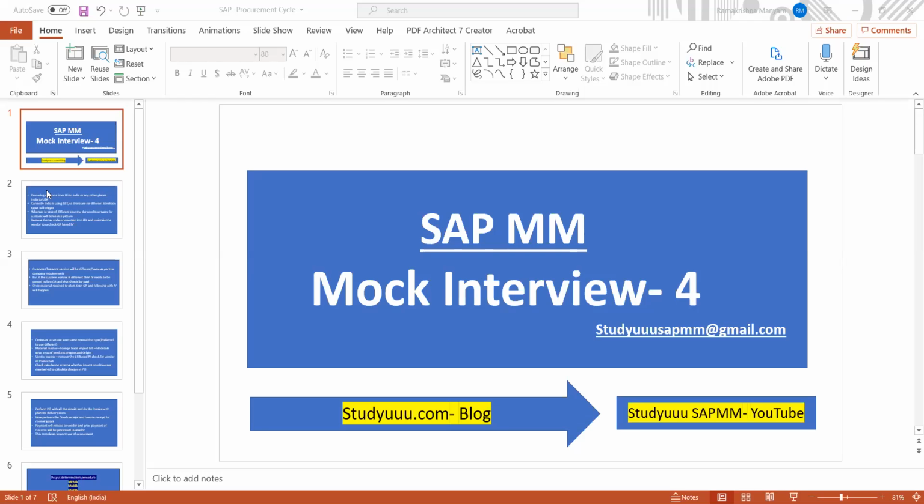So you're saying there will be no outbound delivery and PGI under STO? After the PO is raised by the receiving plant, they will do the outbound delivery and post goods issue. In inter STO, where do you maintain the supplying plant?